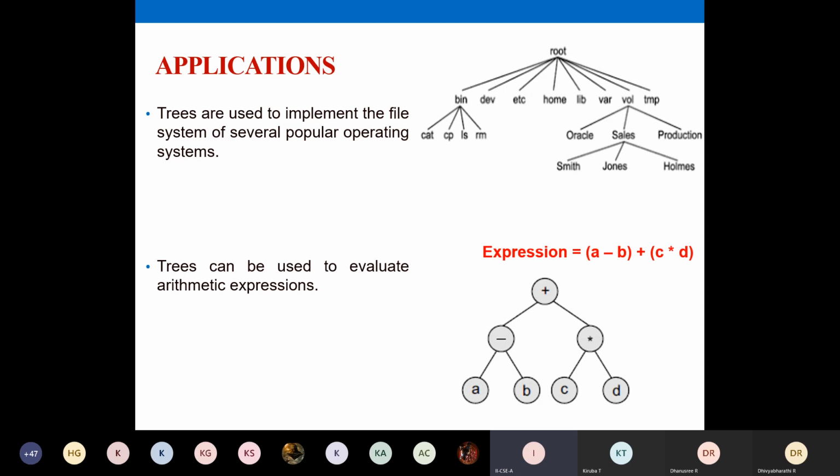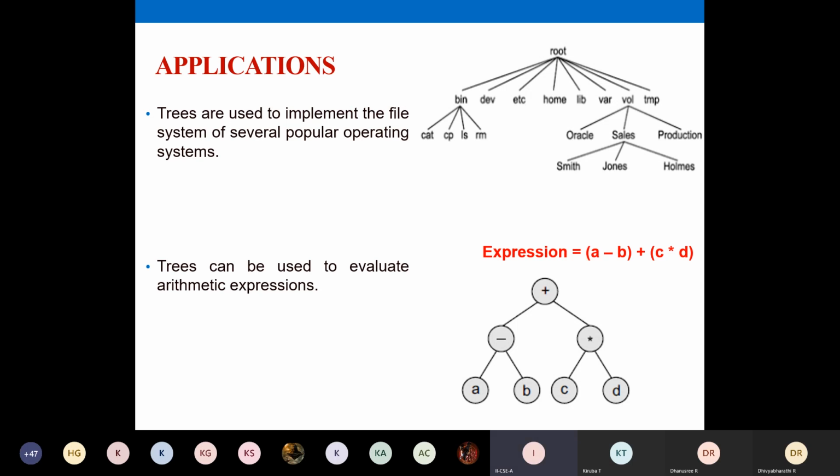Even in our computer system, we have so many folders, is it not? In a particular drive, for example D colon, you might have some three folders. In one of the folders, you might have some more folders. Then you may have some particular files like that. You have level by level access. They all come under your hierarchical structure. Okay, so that is one example.